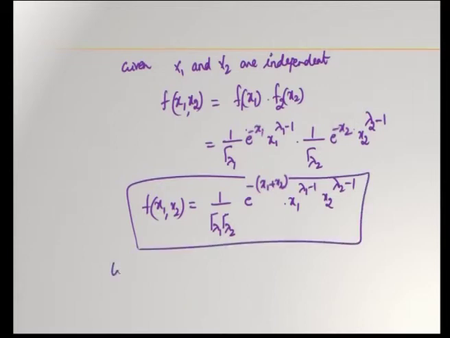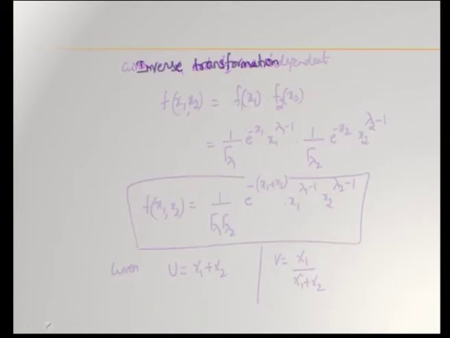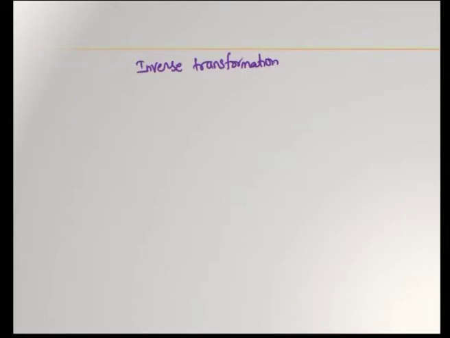Okay. Now, it is given u is equal to x1 plus x2 and v is equal to x1 divided by x1 plus x2. We have to obtain the inverse transformation. Inverse transformation is where u is given in terms of x1 and x2 and v is given in terms of x1 and x2.